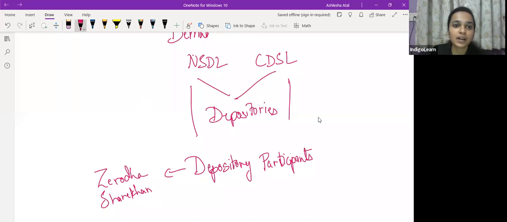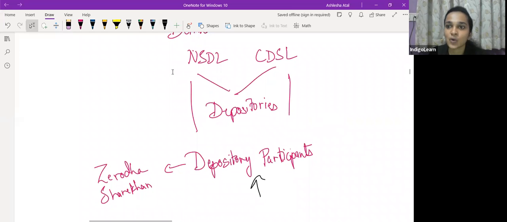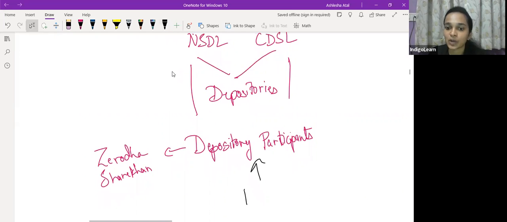अभी इन depository participants के साथ क्या होता है, the clients open their accounts with these depository participants and hold securities in dematerialized form. So हम demat account जो खोलते हैं वो इन depository participants के साथ होता है, and these depository participants keep a track of the securities which every person holds.